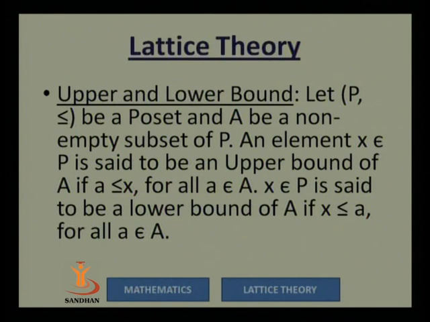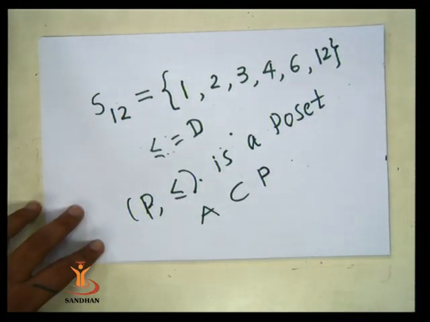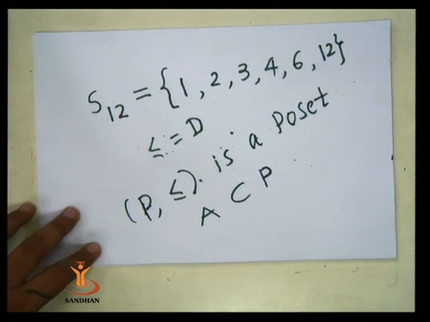Less or equal is a partial order relation on a set P, and suppose A is any non-empty subset of P. And what is A? A is any subset of P.